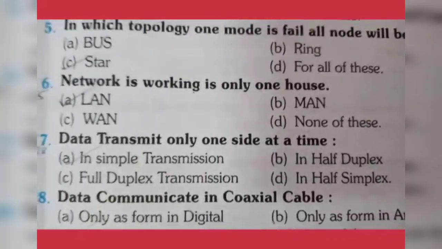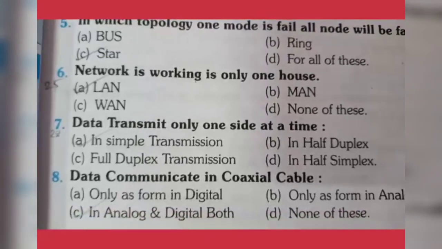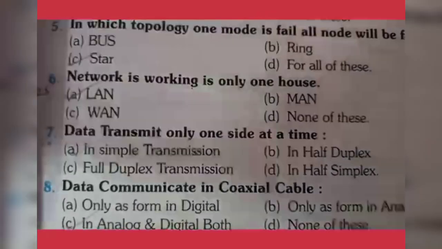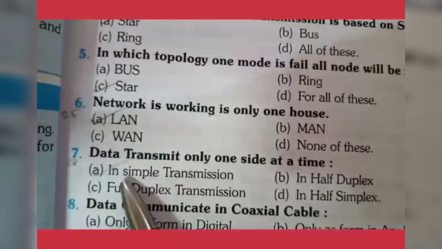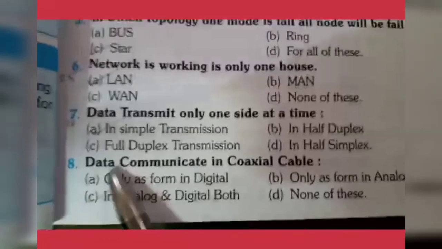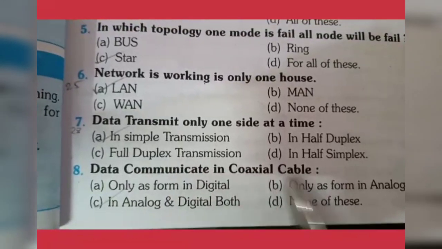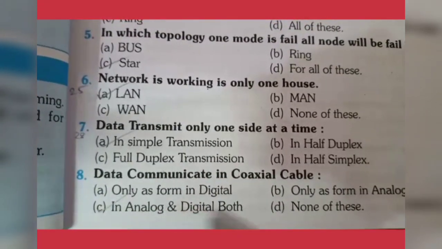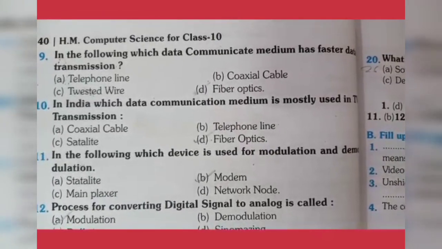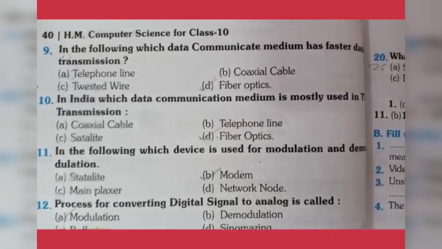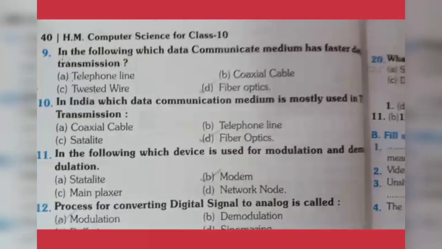Data transmitted only one side at a time is in simplex transmission. It is also a mistake in the book; it is correctly known as simplex transmission. Next, coaxial cable carries data in analog and digital both. In the following, which data communication medium has the fastest data transmission? That is fiber optic.